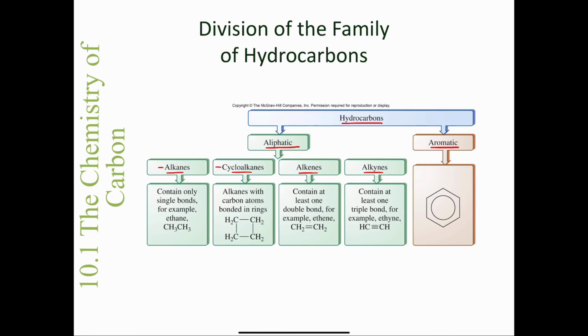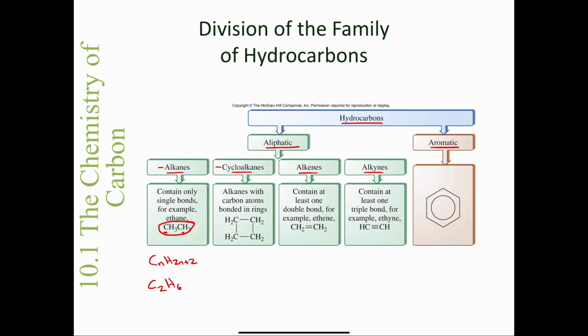And it says here that alkanes contain only single bonds. For example, ethane. Now the generic formula for an alkane is CnH2n+2. So in ethane, you can see we have a total of 2 carbons, and a total of 6 hydrogens. If I have C2, 2 times 2 plus 2, so 2 times 2 is 4, plus 2 gives me 6, so that's C2H6. And if you count up all the carbons and hydrogens in ethane, you have C2H6. So that's the generic formula for an alkane, and again, we only have single bonds.